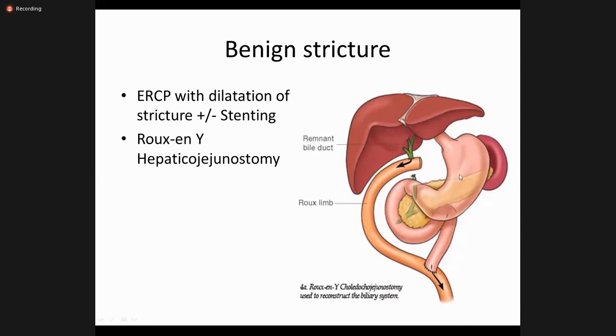Since the jejunum is open from there, because we take this part there, we again anastomose it. So the stomach and the pancreatic secretions are entering into the jejunum, as well as the bile is also entering into the jejunum. So we call it Roux-en-Y hepaticojejunostomy. So I think people can understand. It is a very simple diagram.